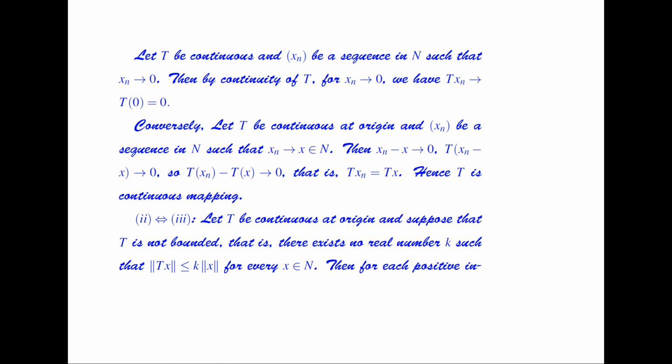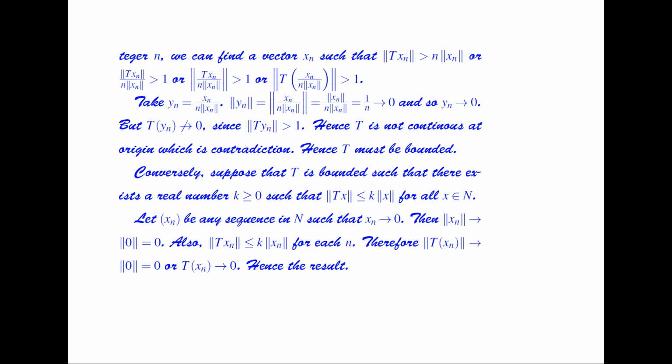Let T be continuous at origin, and suppose that T is not bounded. That is, there exists no real number k such that the norm of Tx is less than or equal to k times the norm of x. Then for each positive integer n, we can find a vector xn such that norm of Txn is greater than n times norm of xn. Or we can rewrite this as norm of Txn over n times norm of xn is greater than 1.